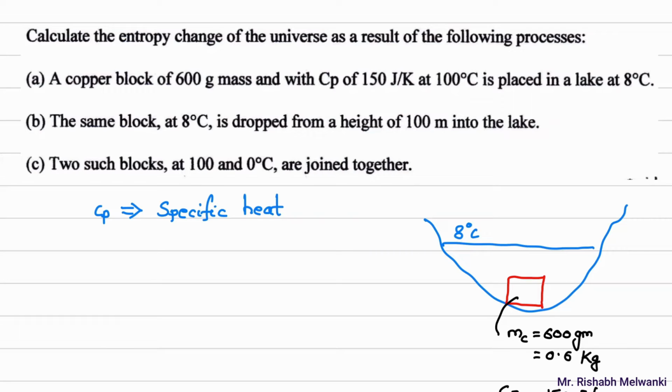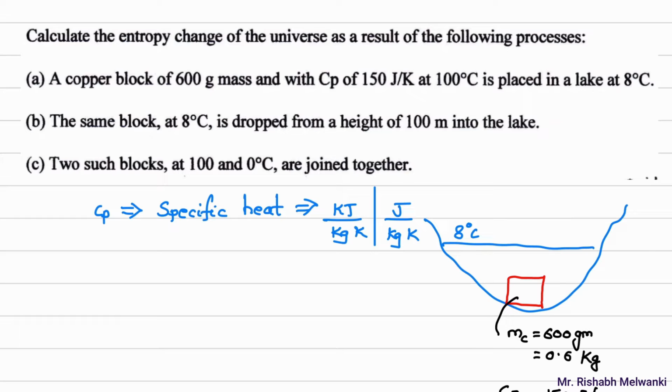The unit of Cp which we use in thermodynamics, for simplicity, is kilojoule per kg Kelvin, or you can even use joule per kg Kelvin. But if you observe over here, what is the unit of Cp given? Joule per Kelvin. It is not joule per kg Kelvin. So is this unit correct or is this unit wrong?